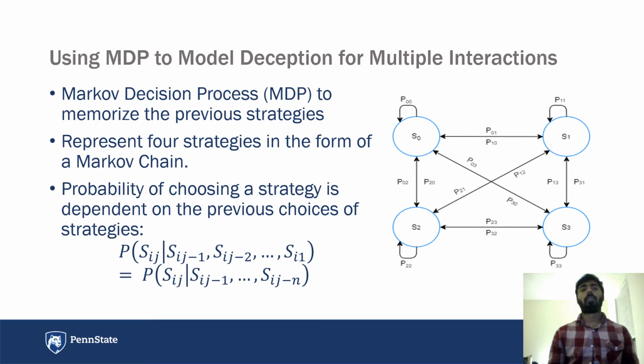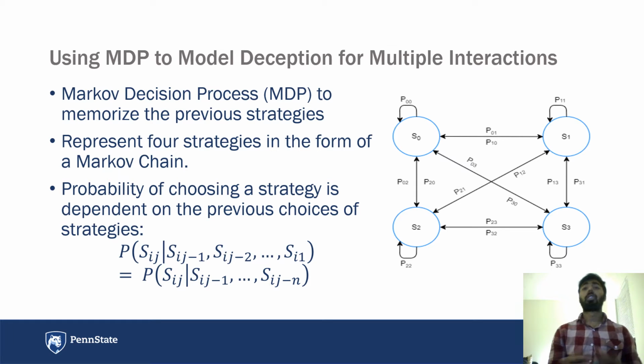As I said before, we use a Markov decision process to memorize the previous strategies and decide which strategy to choose to deceive a human based on all the previous interactions with the human. So essentially, it can be represented as a Markov chain. In our case, there are four initial strategies to choose from: the optimal strategy, exaggerating, switching, and ambiguous, that I showed before.